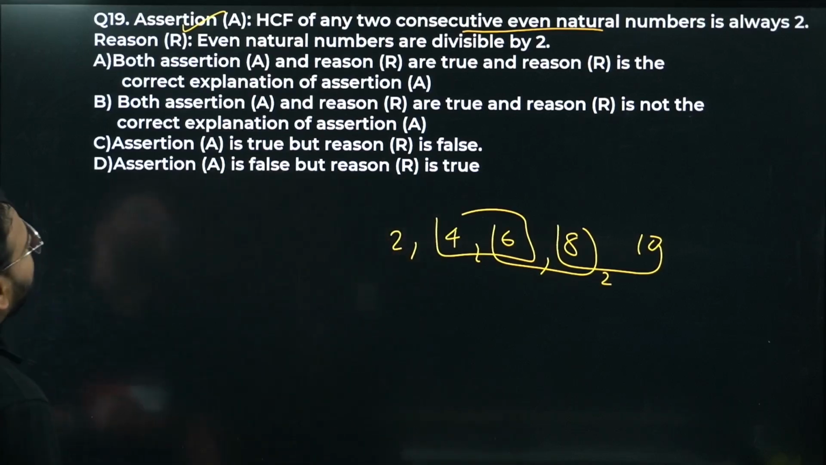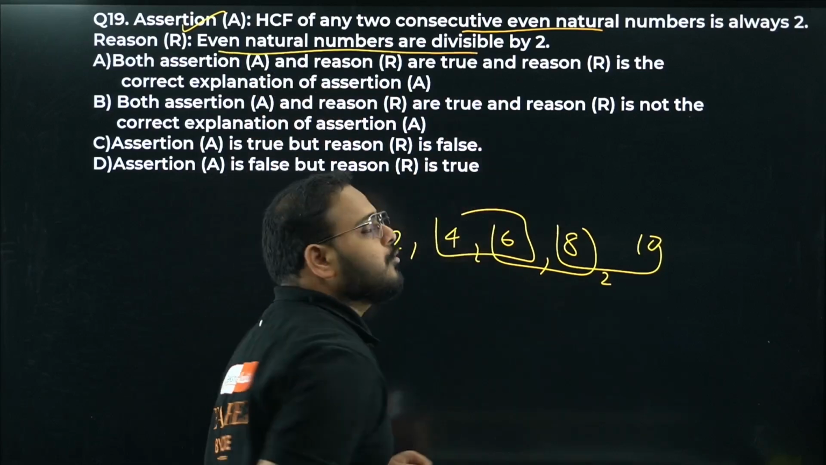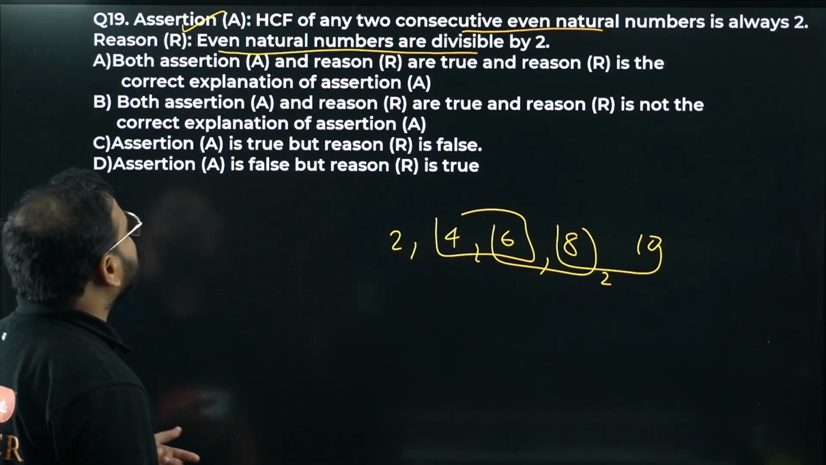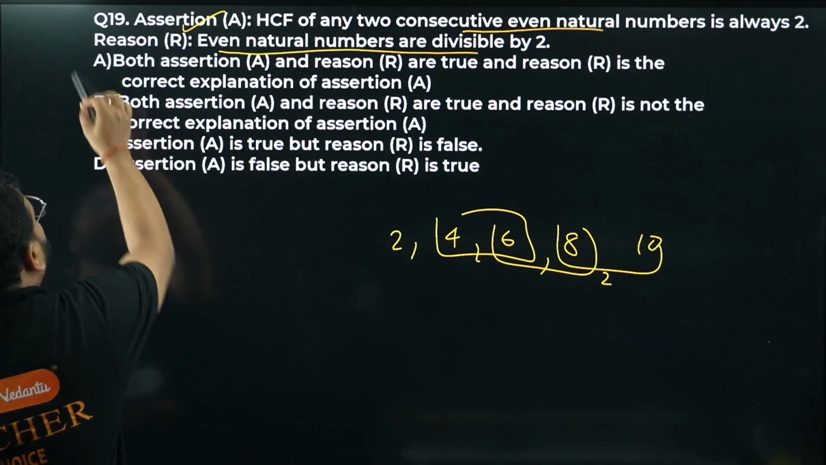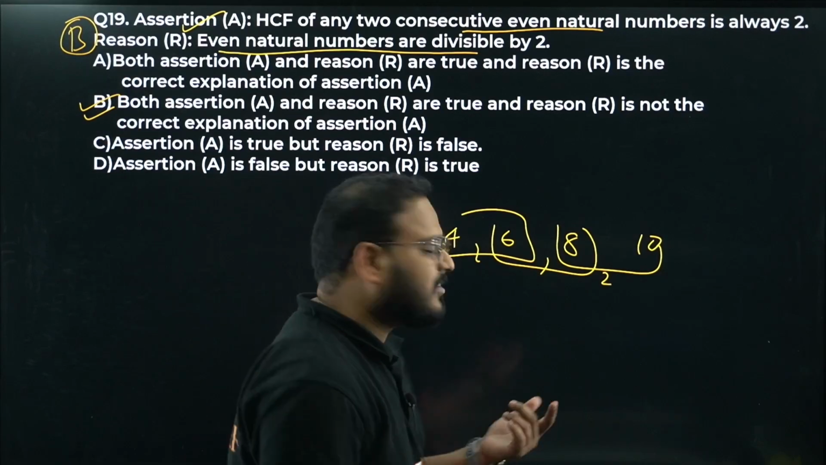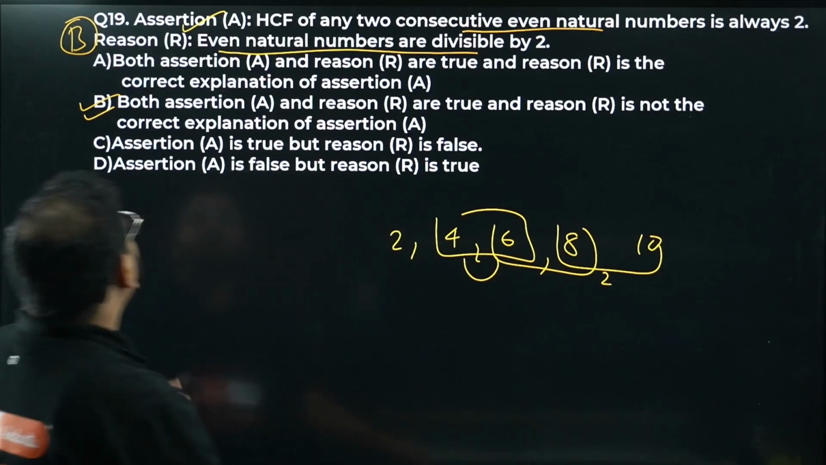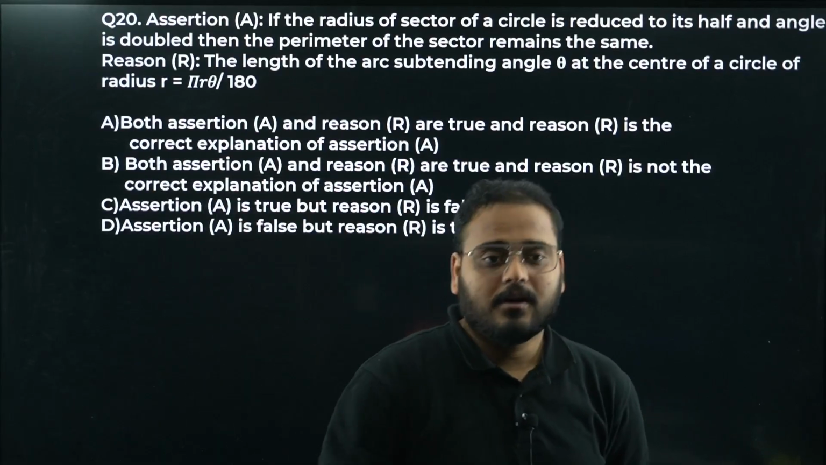Okay. Even natural number are divisible by 2. Correct, no? Any number you take, even number, will be divisible by 2, sir. But does the reason explain assertion? No, sir. Okay. So answer will be B, bacha. Why not, sir? Because the difference is only 2. No, that's why. Difference is always 2 over here. That's the reason. Okay. Chaliye, moving on to question number 20. The reason both the statements are true, but doesn't explain the assertion.